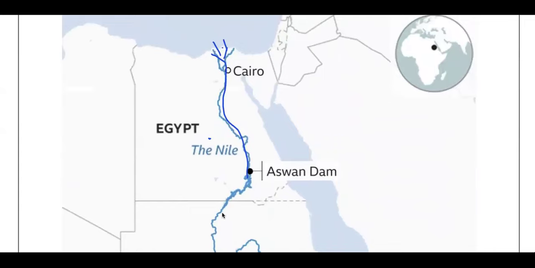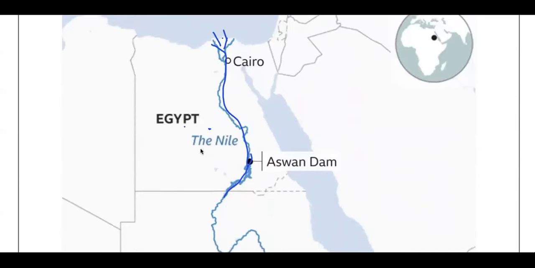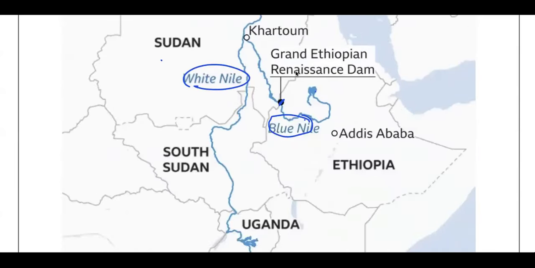So the inflow of this Nile River will be reduced in Egypt if such a huge dam is being constructed by Ethiopia in this region. So conflict and various issues are going on, various discussions are going on. In this context, for you, it is also important to know the location of the Nile River.